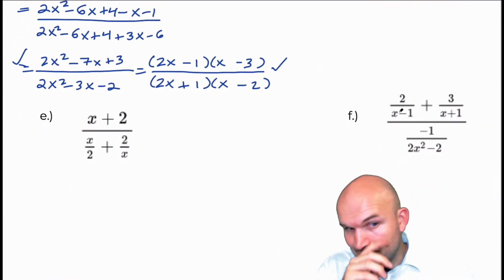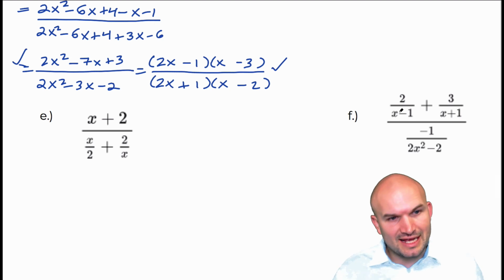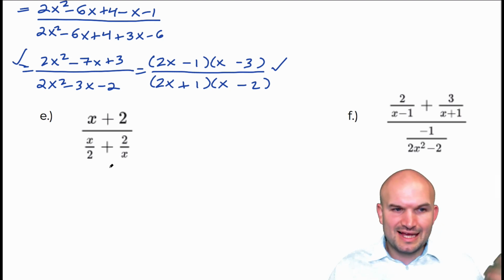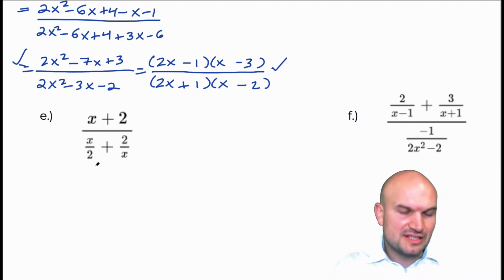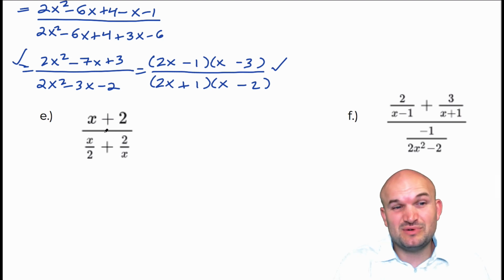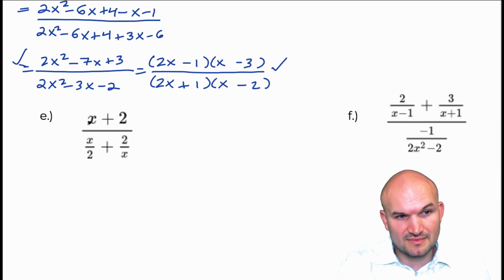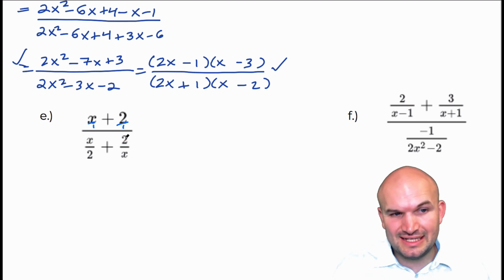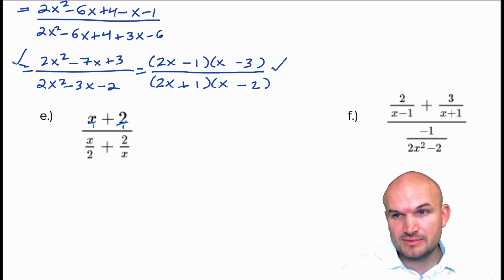All right, so the next one is, again, you can see we have this adding here. And again, we could combine these fractions and then divide, but I would just like to say, what's the LCD of these two denominators, and of this one as well, you can put these over 1. And I can see that the LCD here is just going to be 2x. So let me go back to purple.